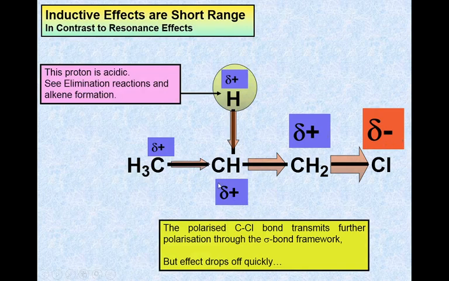Here is another example of the inductive effect: chlorine is electronegative, therefore it possesses delta negative charge, and the carbon attached to it possesses delta positive charge. This hydrogen is an acidic proton, therefore elimination is also possible in this.